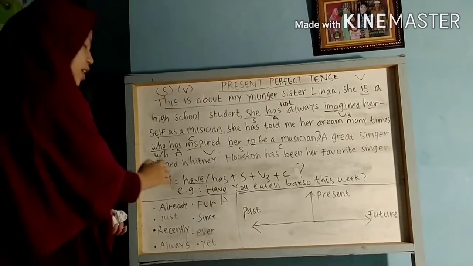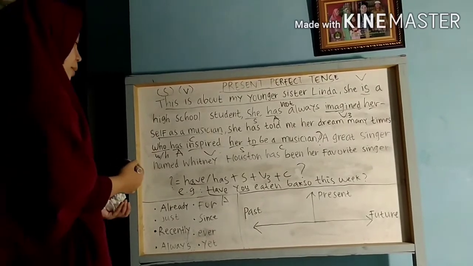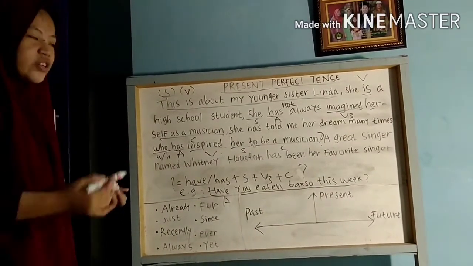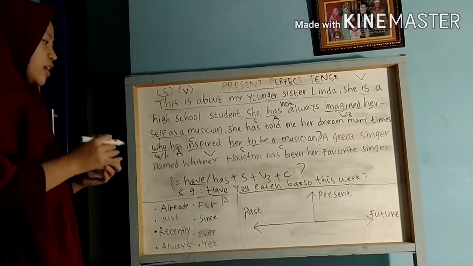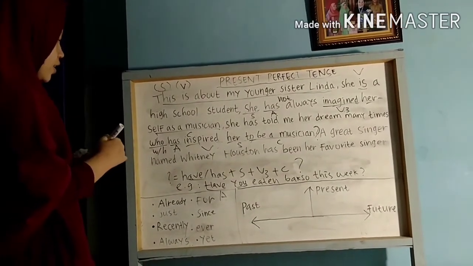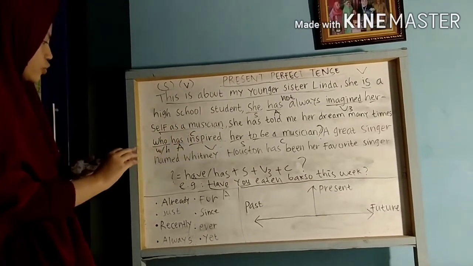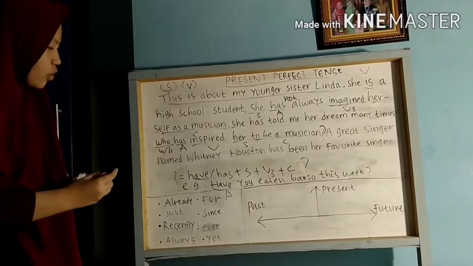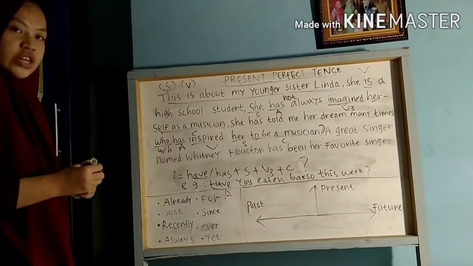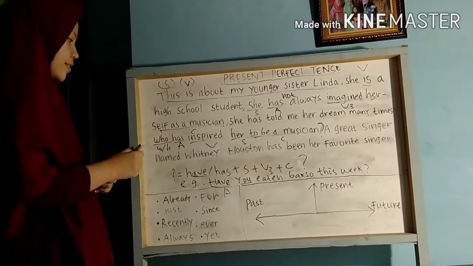So the interrogative sentence has two types: using a WH question and also using have or has. Okay, that's all from this part. Let's move on to the expressions of time that can be used in present perfect tense.